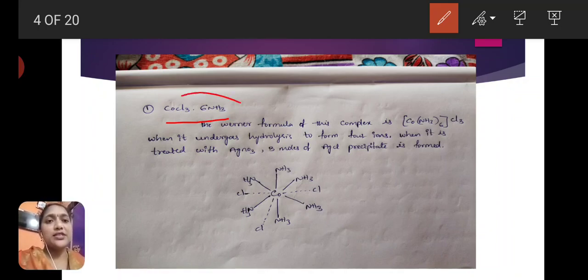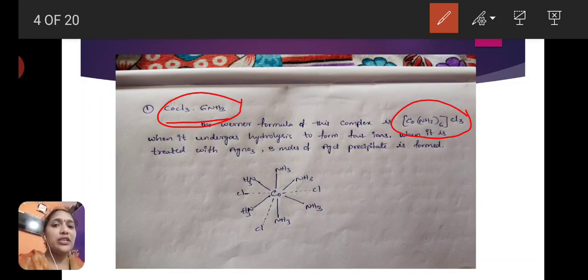CoCl3·6NH3 is the normal formula of this complex. When it undergoes hydrolysis to form 4 ions, and is treated with AgNO3 solution, 3 moles of AgCl precipitate are formed.